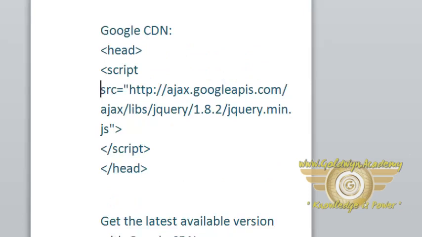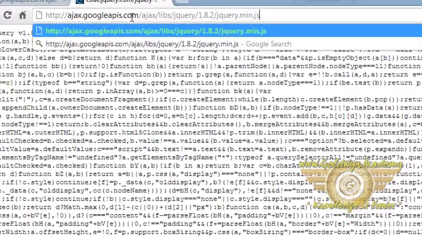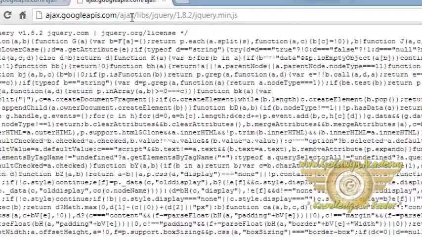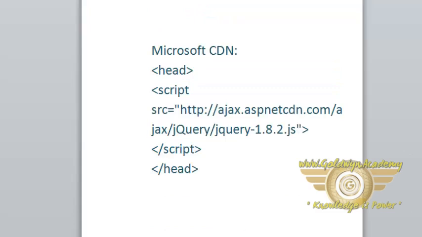head, then script, and then go through this link. Okay, so here is our latest version of Jquery. So you can directly use this file, and same with Microsoft CDN.